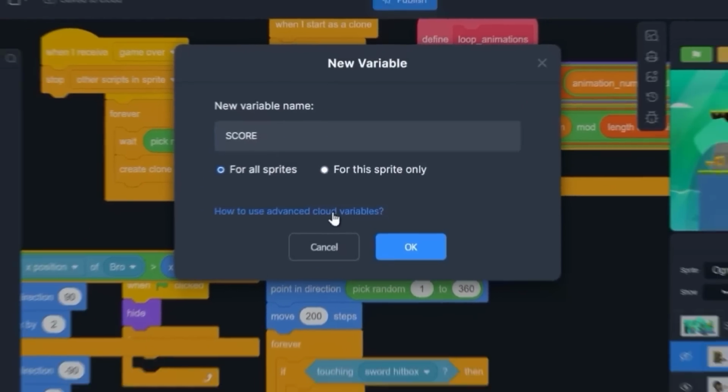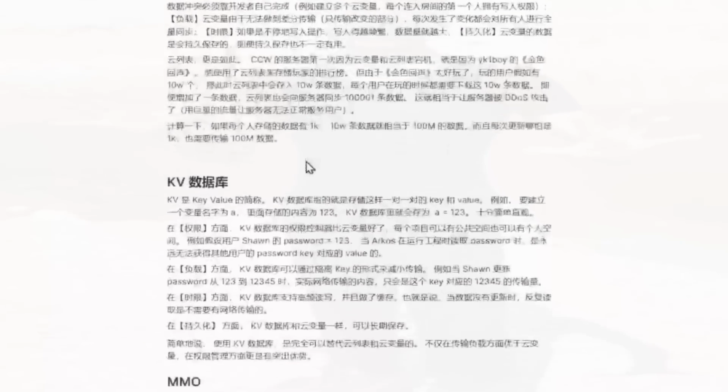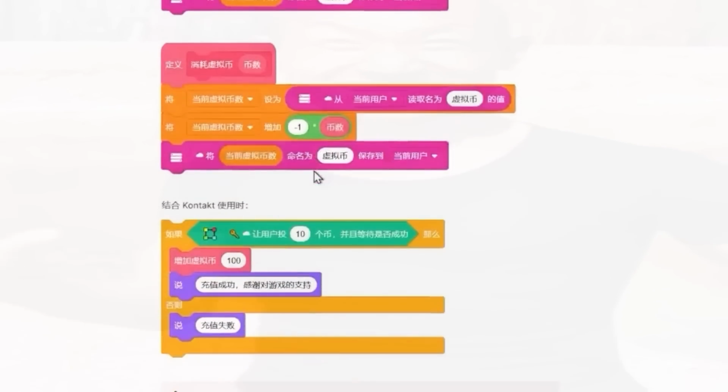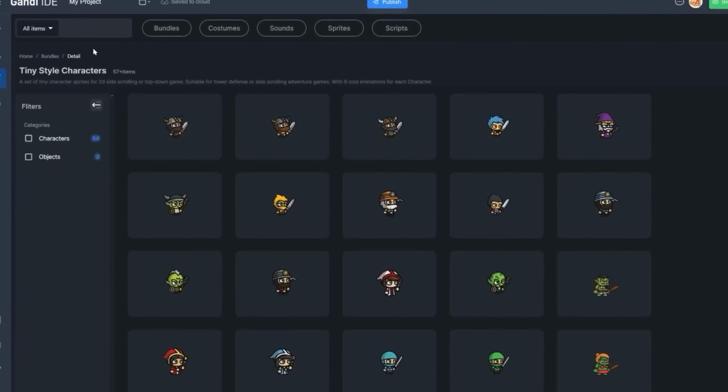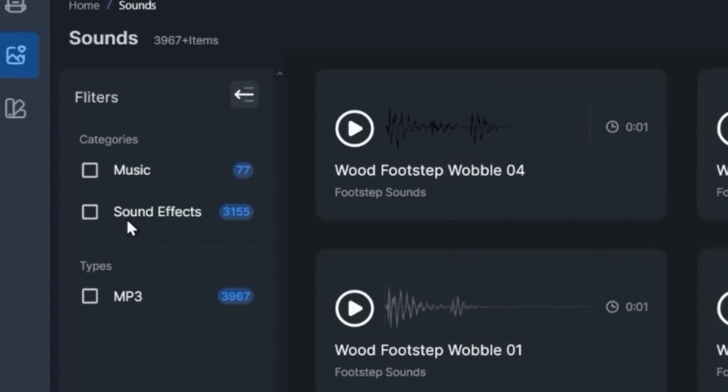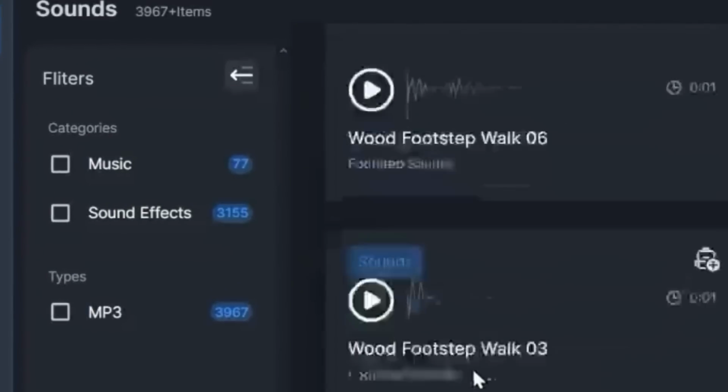Score, cloud variables, what is that? Yeah, I understand whatever is going on here. Okay, now we need the background music. In Asset Marketplace, there should be sounds, yes. Is that the 711 Woodstep sound effect?